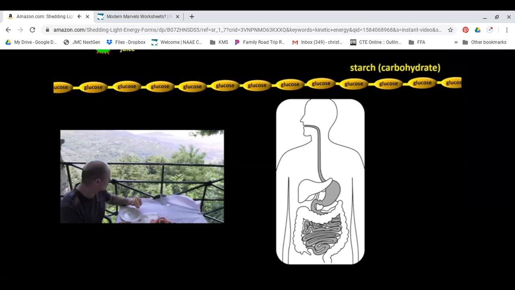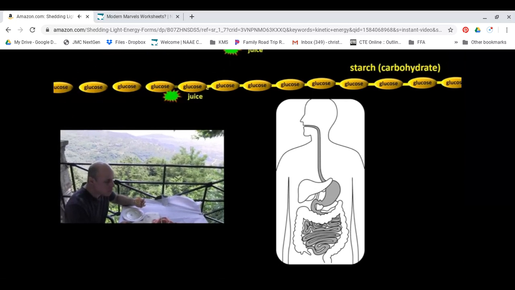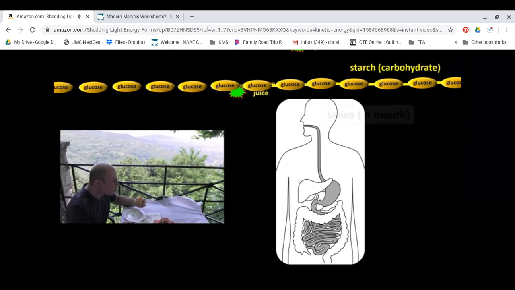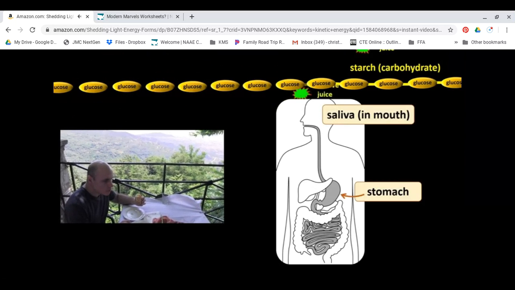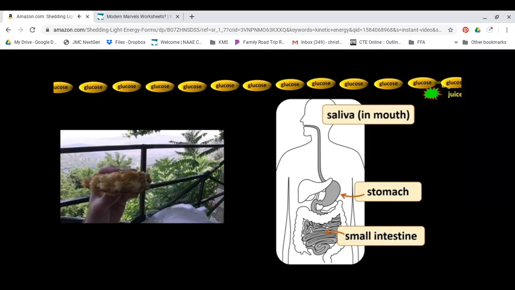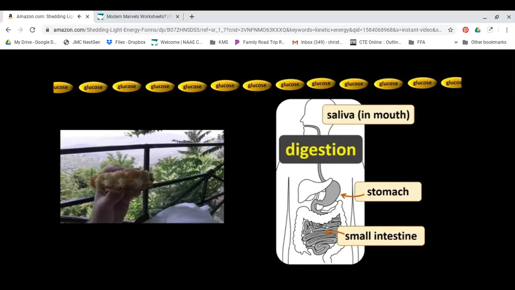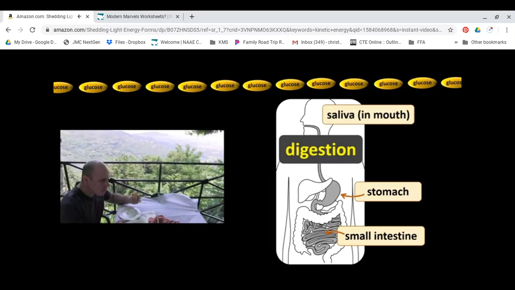Well, the glucoses that make up the starch are all separated from each other by the digestive juices in our saliva, in our stomach, and in our small intestine. This process of breaking food down into smaller units is called digestion. After digestion, the individual glucoses then enter the blood, mostly from the small intestine, and are delivered to our cells.